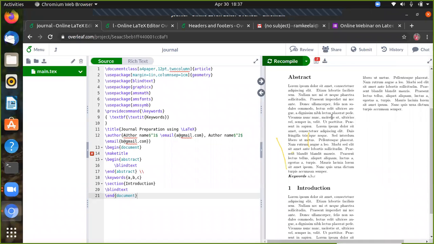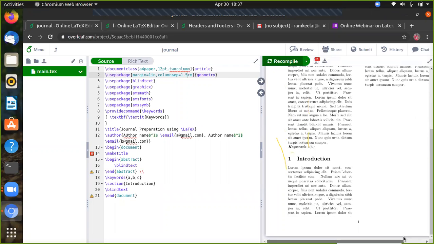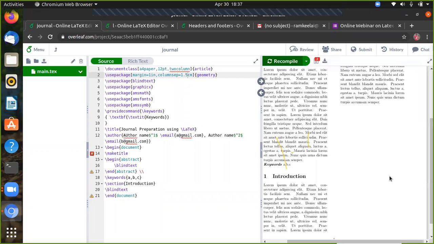Okay. So the space between the two columns we are defining here is 1 centimeter. Suppose you want to give some 1.5 centimeter, then you can give 1.5 centimeter also. Yeah, the space has been increased now. Okay. So here you can see.